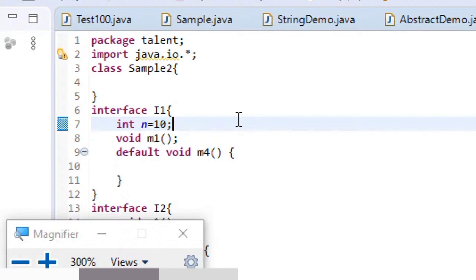And the other major advantage of going for packages is the visibility control mechanism. The other important advantage of this packages concept is the visibility control mechanism.